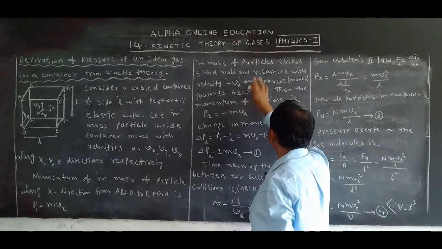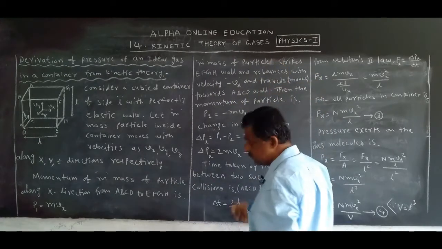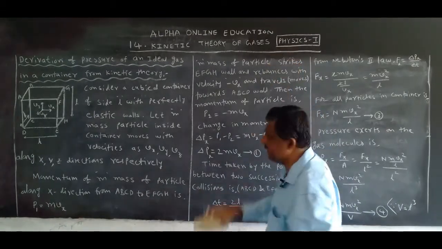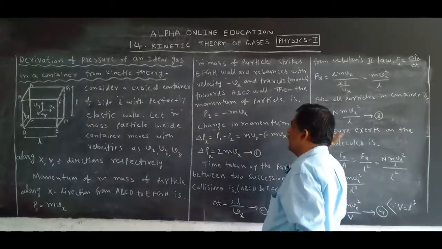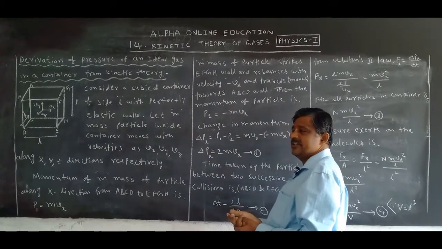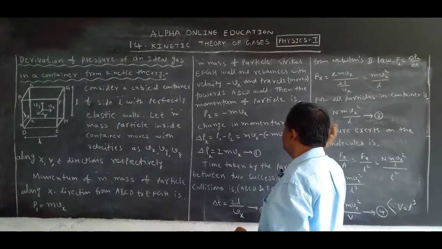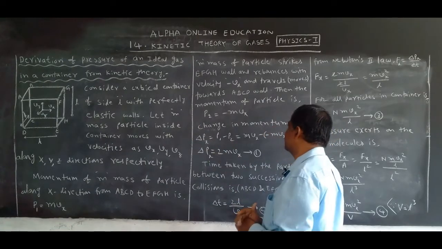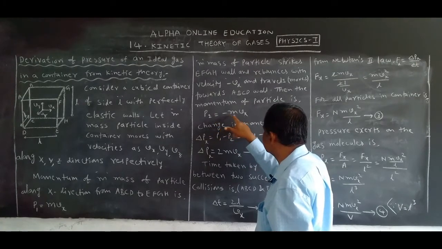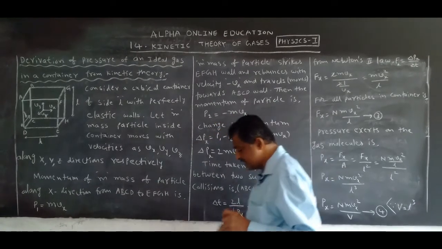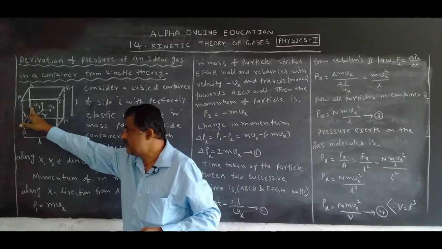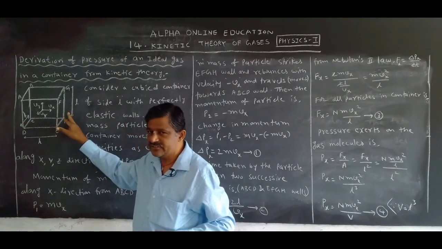the ABCD wall. Again it strikes the ABCD wall. Why? The ABCD wall is also an elastic wall. When it touches that wall, what is the momentum? P2 is equal to minus mvx. The particle of mass m starts from the ABCD wall and strikes the EFGH wall.